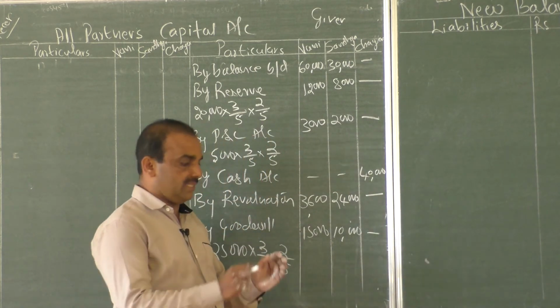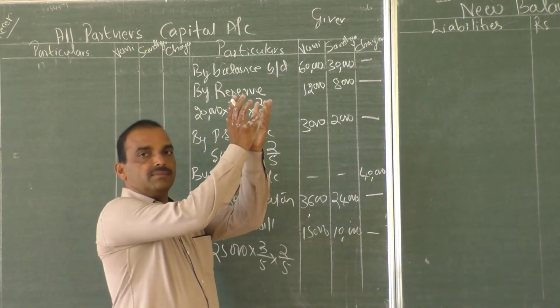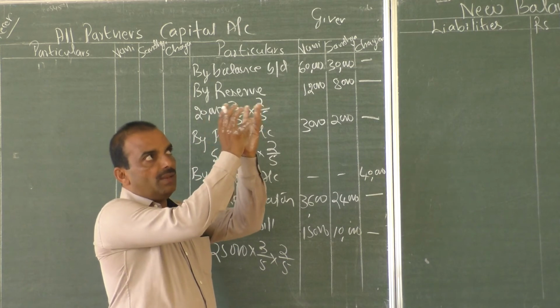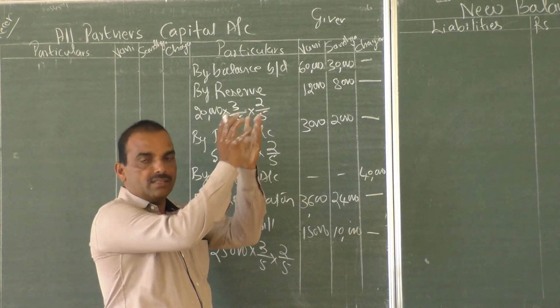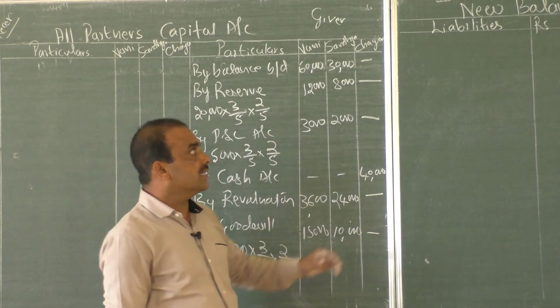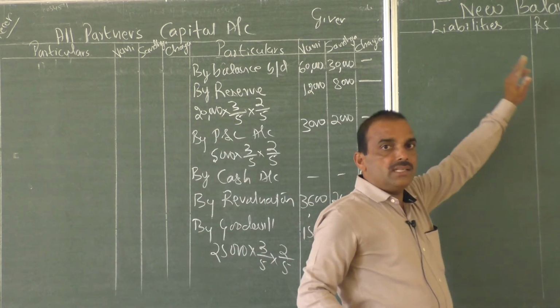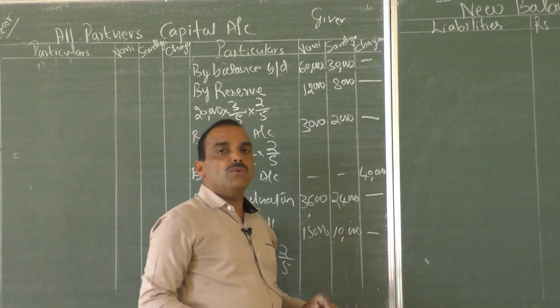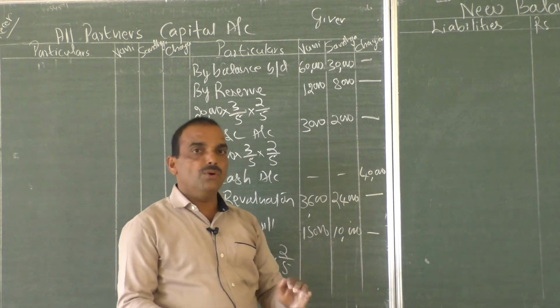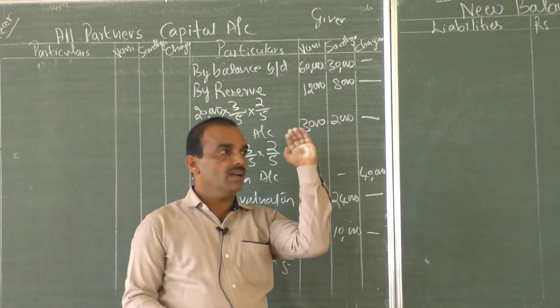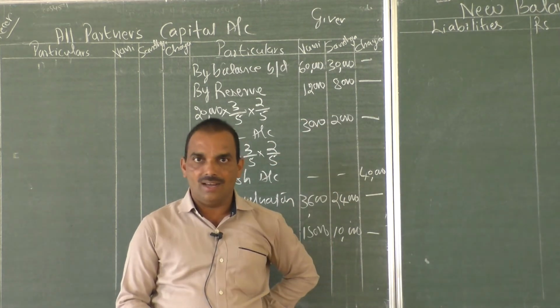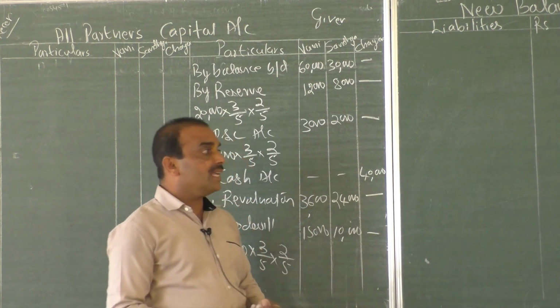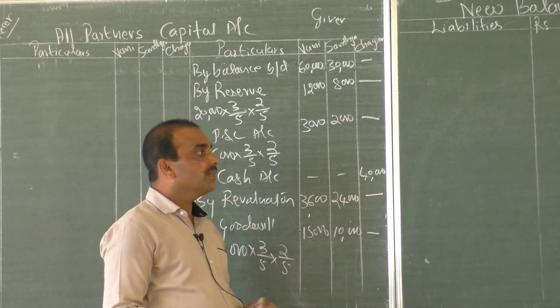Goodwill is just raised. See here, goodwill raised. Though goodwill is raised, it will remain in the business. It is not withdrawn. Therefore in the new balance sheet, you have to show the goodwill. Because goodwill is only raised, goodwill is created, it is not withdrawn. In the withdraw case, we studied in our previous video.